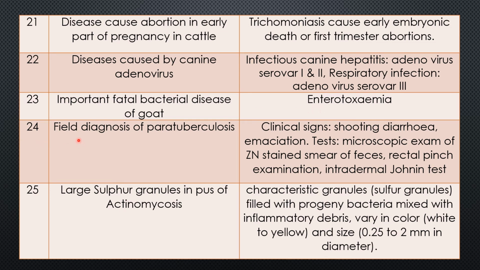Question 24. Field diagnosis of paratuberculosis. It is very easy. First is the clinical signs. Important symptom is shooting diarrhea. The word shooting means the animal does not have to put any effort for defecation. Even when the animal is walking there is diarrhea. That is shooting diarrhea. It is refractory. It will not respond to any treatment. So another symptom is refractory diarrhea, chronic diarrhea. And due to this, there is emaciation.